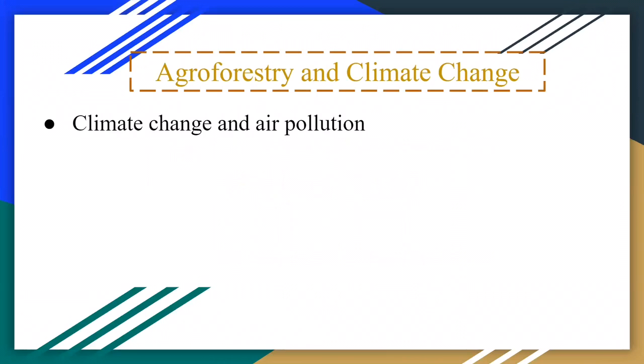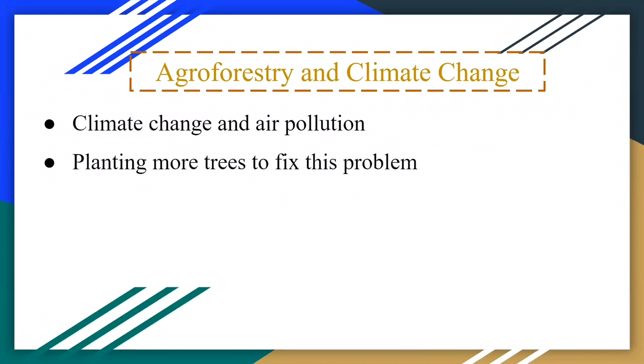As you know, climate change and air pollution has been a very big problem, especially in the Central Valley. We're very well known for having bad air. One possible solution that has been very popular recently is planting more trees. The reason it's so popular is because trees absorb carbon in the air. They do that through photosynthesis, where they absorb it in the soil through their roots.